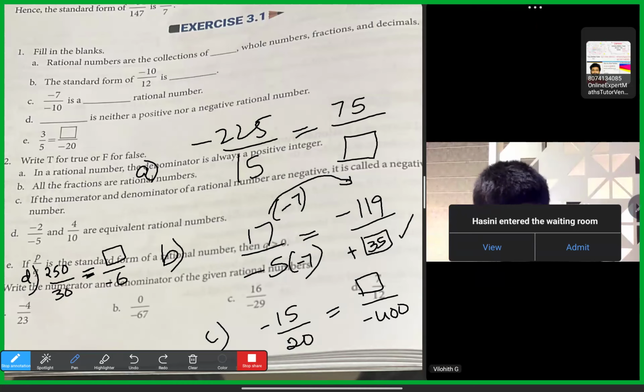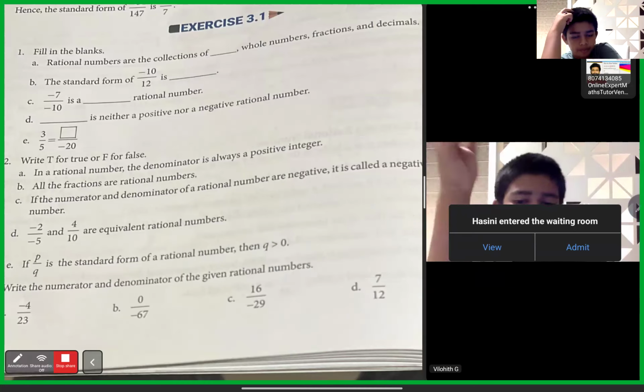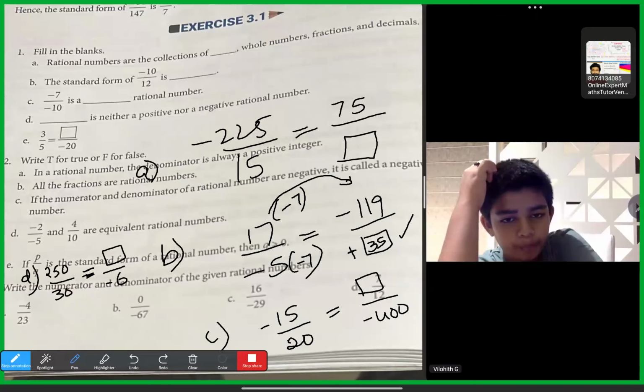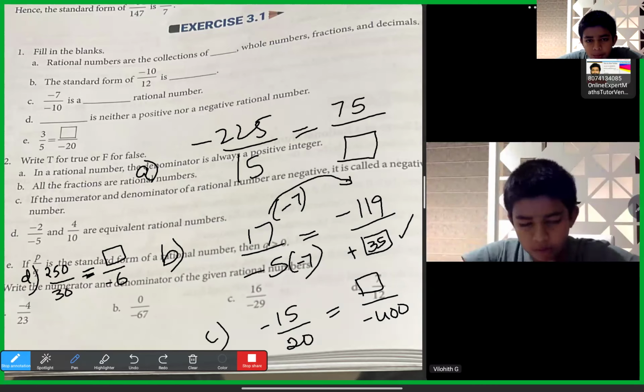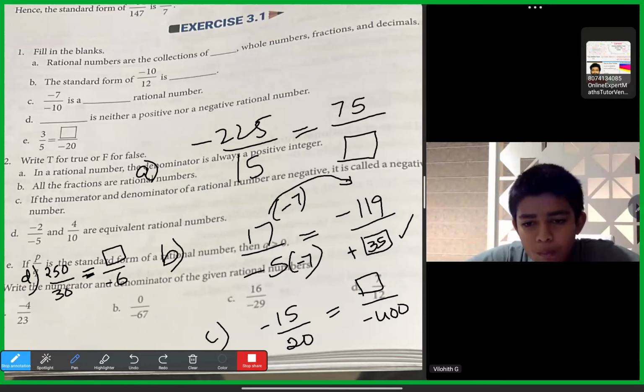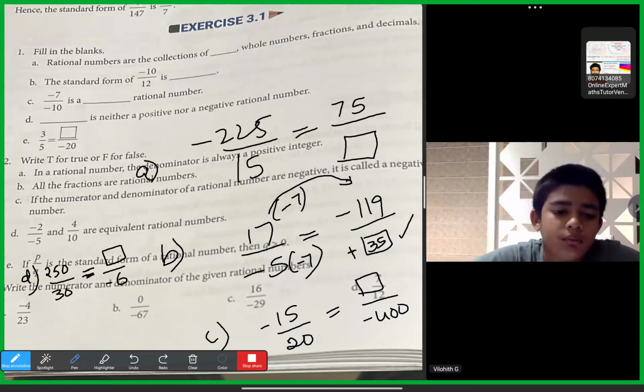Plus 300, sir. Why will it be plus 300? We should multiply it with the... Minus 20 by minus 20, sir. Yes, below. The denominator was originally positive, so it became minus 400, which means they multiplied with minus 20. So the numerator also with minus 20, so it will become plus 300.